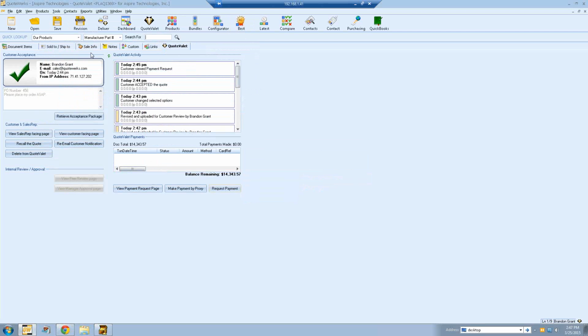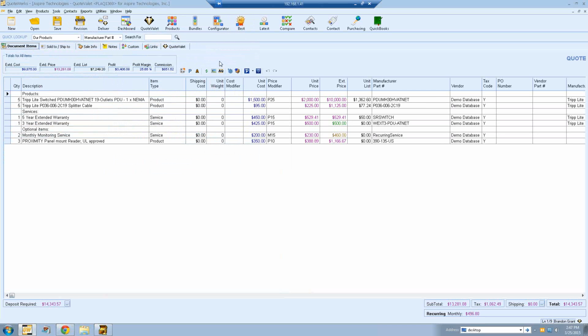Oh, and someone was asking if you don't accept a specific credit card, like for instance Amex, yes, that won't show up in the options, so that graphic won't be there. It'll only show which ones that you actually support. So once your customer has gone through with the acceptance and the payment, they're pretty much done on the QuoteValet side.